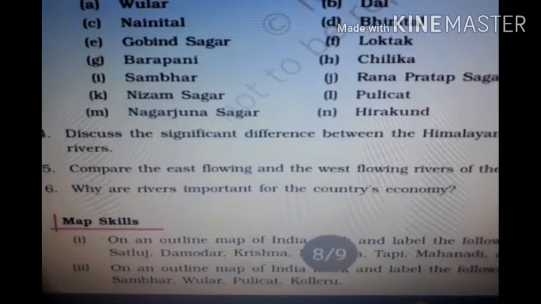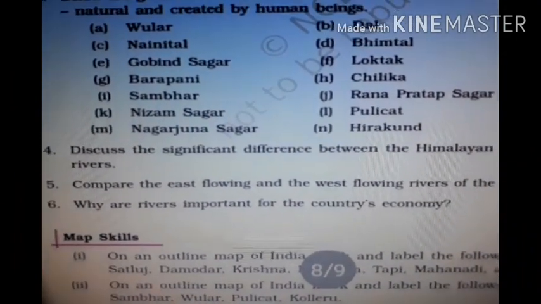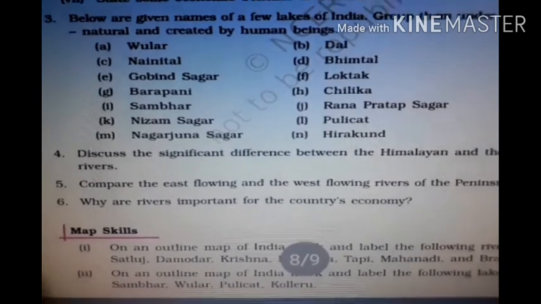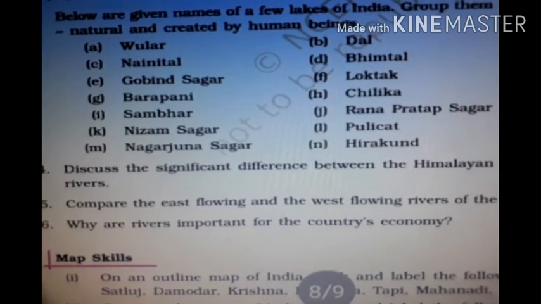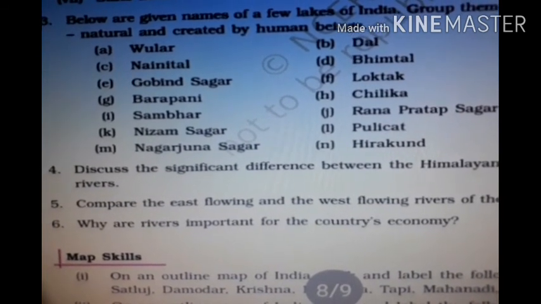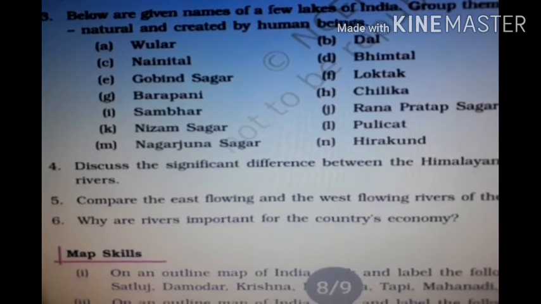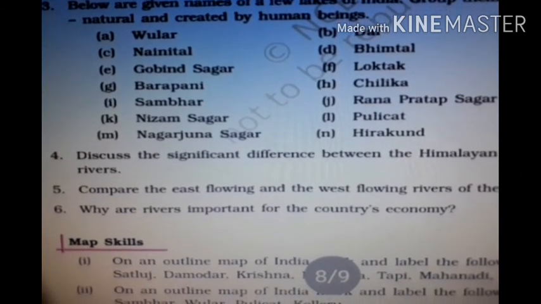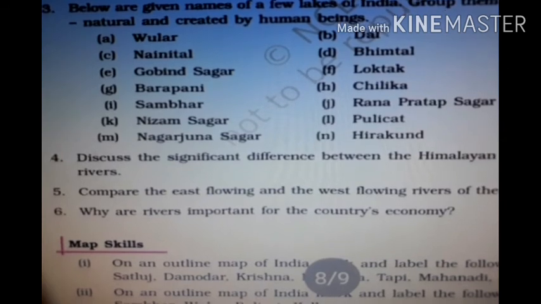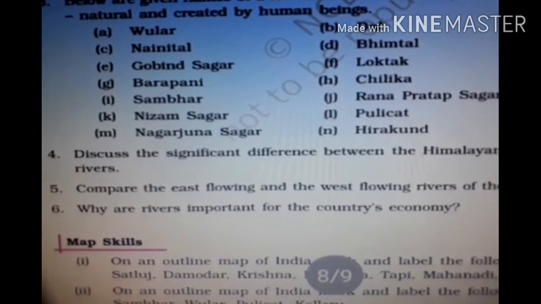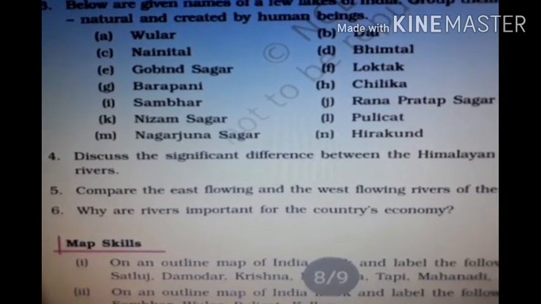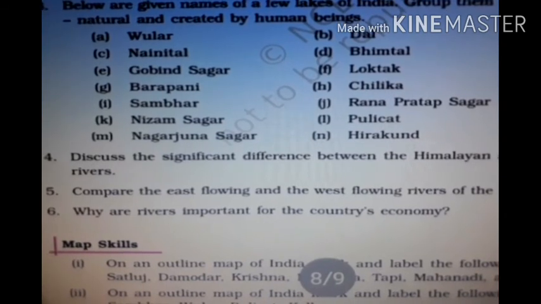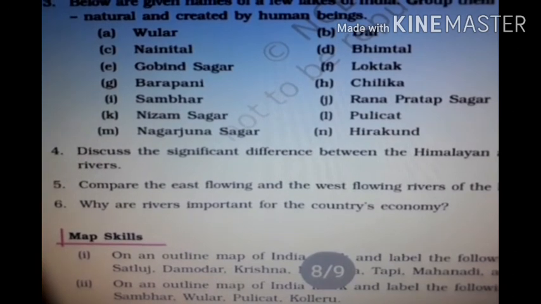The next question is: compare the east flowing and the west flowing rivers of the peninsular plateau. West flowing rivers are only two, Narmada and Tapi. They flow from east to west and at last drain into the Arabian Sea. They move towards the western coast. These two rivers are shorter as compared to the east flowing rivers. They flow through a trough and form gorges. They are also rain fed and are seasonal rivers.